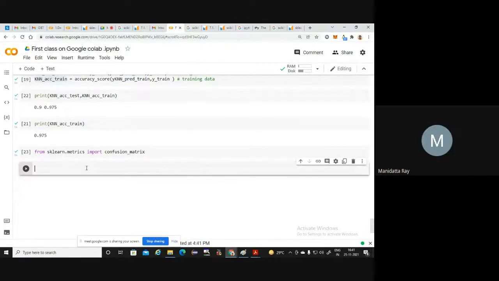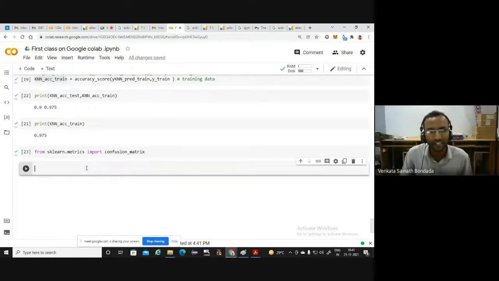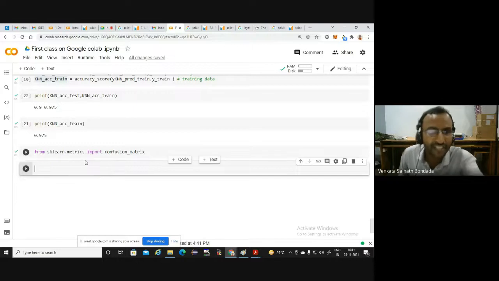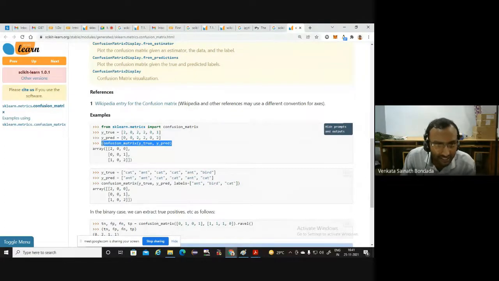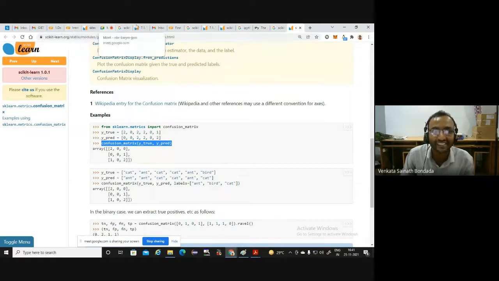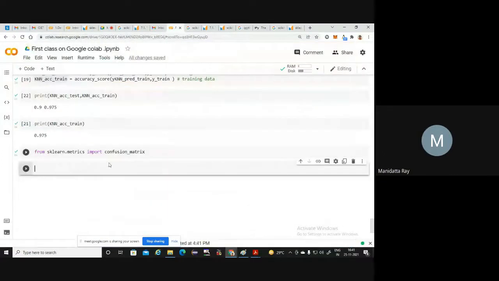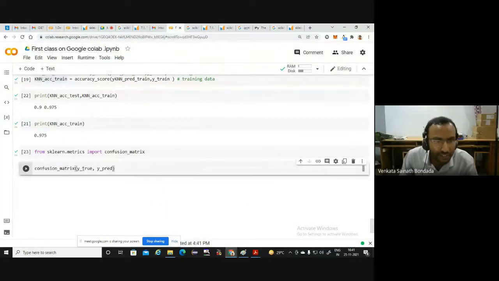I mean, your introduction Colab file which you have shared. No, it is not available. It is just 2 lines. You can check it right now. From sklearn.metrics import confusion_matrix, and after that, simply confusion_matrix. Only 1 line, not even 2 lines. And in confusion matrix, we have to give the true and the prediction.